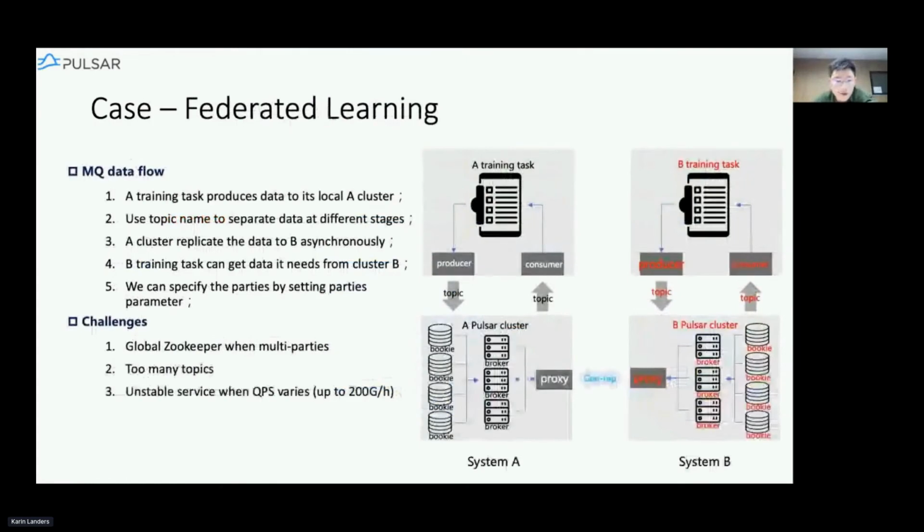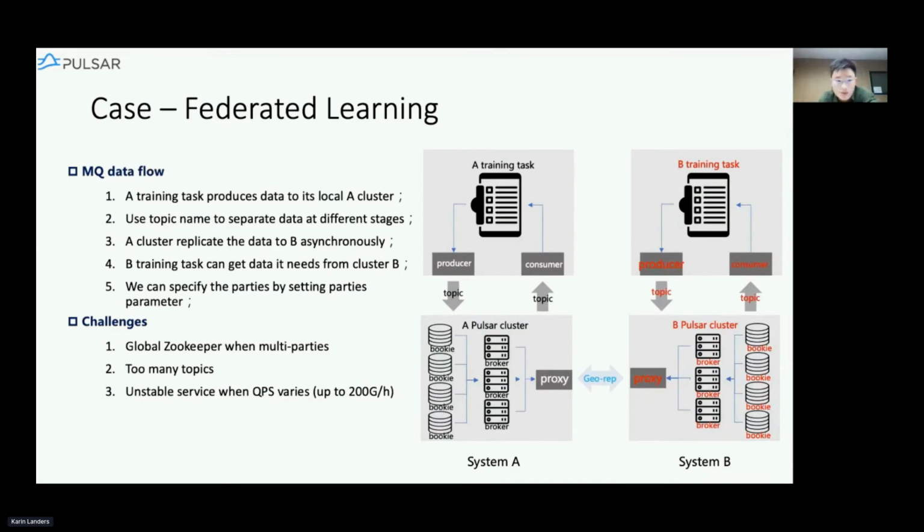Okay, so here's how we're going to do this. Cluster A has a training task and produces data to its local cluster A, and then geo-replication replicates the data asynchronously. Here we use different topic names to separate the data at different stages. And then the B training task can get its data from its cluster B. Here we can specify the parties by setting the parties parameter.